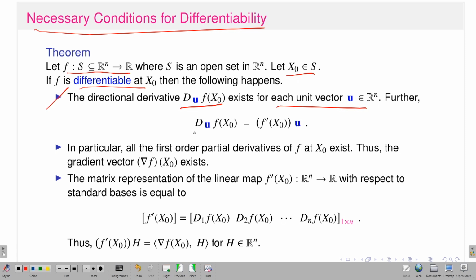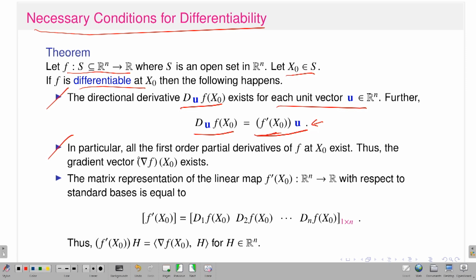Not only that, I can write the directional derivative of my function f at the point x naught in the direction u in terms of the total derivative. The total derivative I am denoting as f prime at x naught, which is a linear transformation from Rn to R, and that linear transformation acts on the vector u. That is nothing but the directional derivative of f at the point x naught in the direction u.